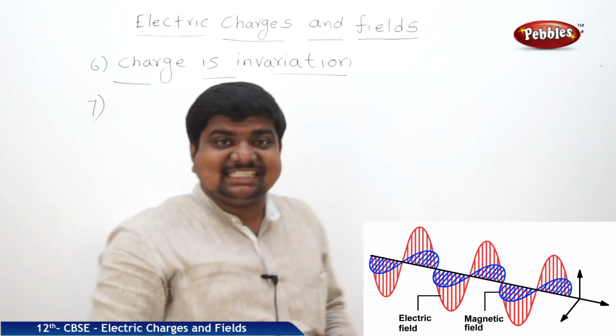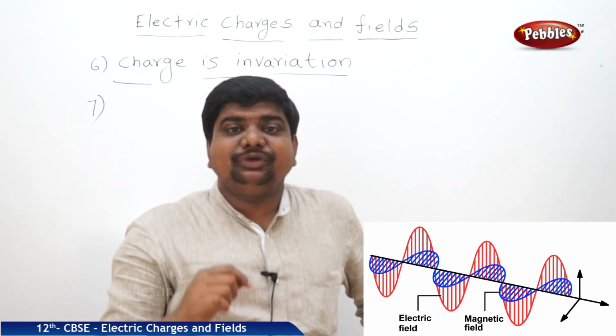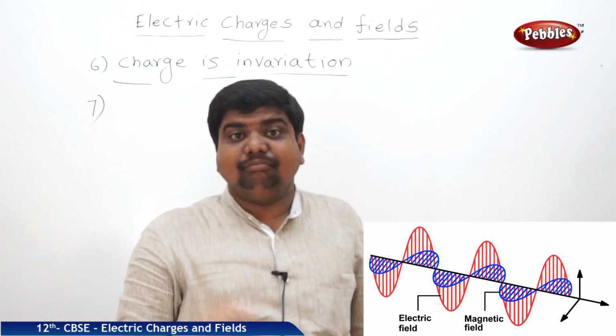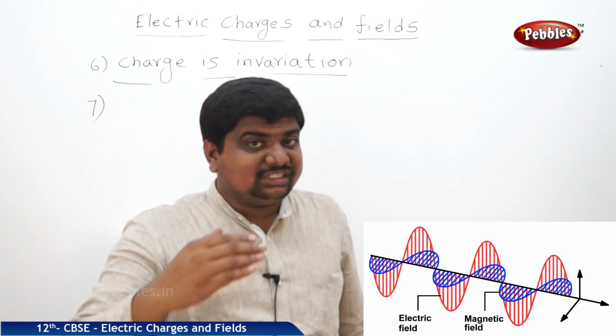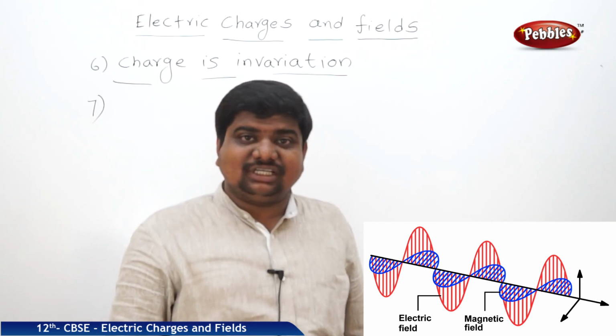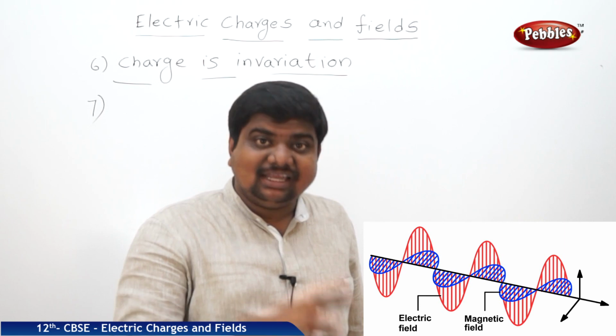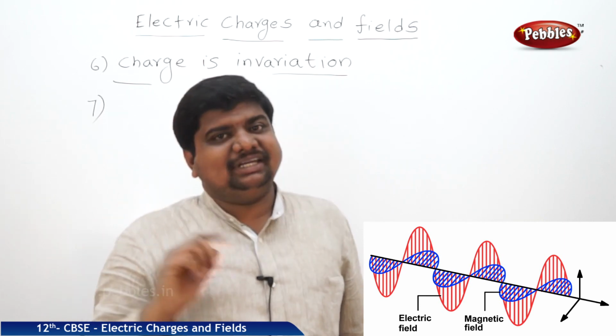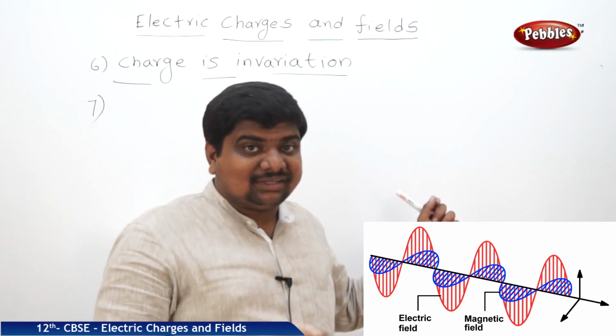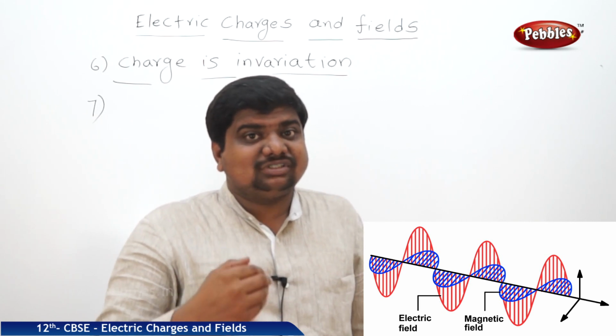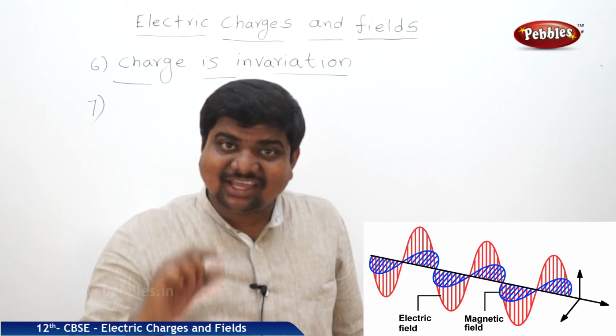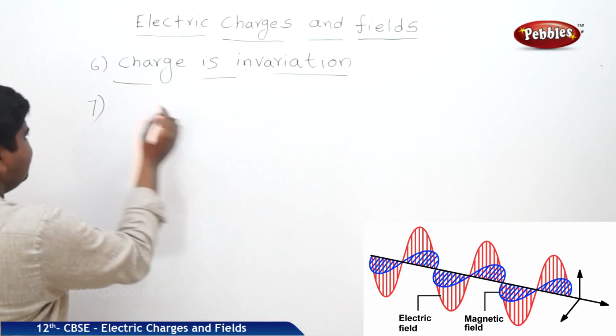A charge which is at rest produces the electric field. But the same charge under accelerated motion produces an electric field as well as a magnetic field. That means this lesson we are discussing is almost an explanation of static charges. So listen carefully.